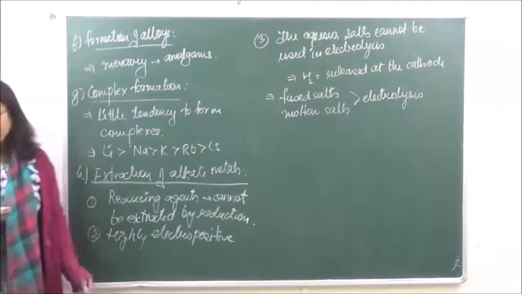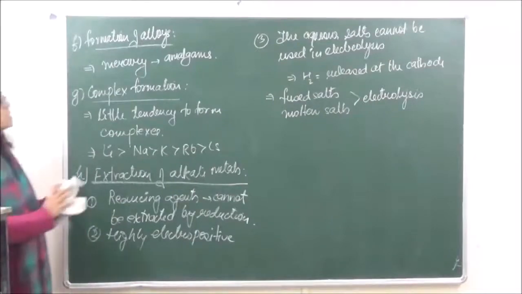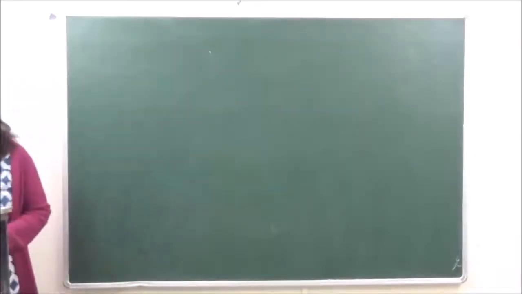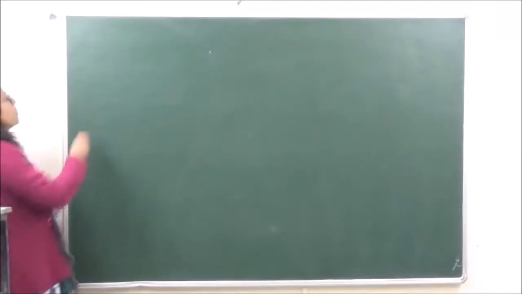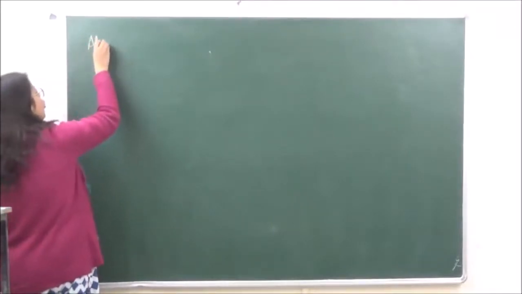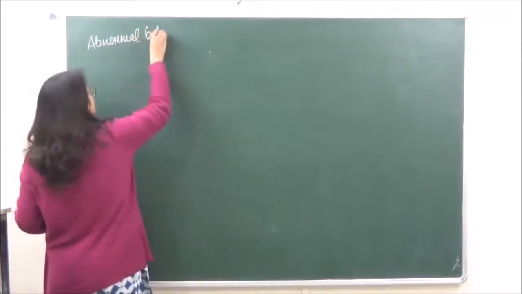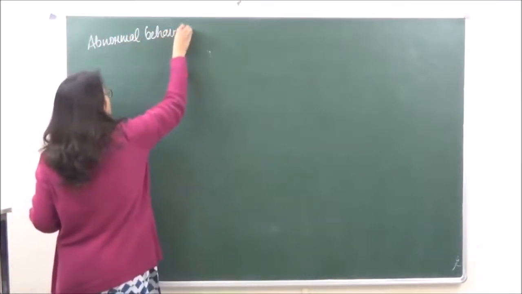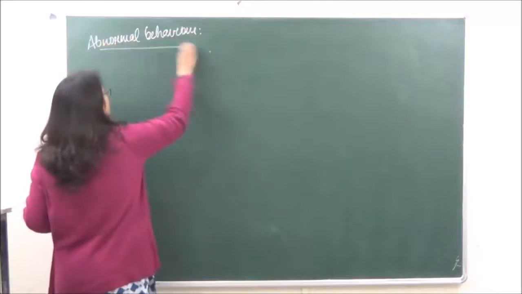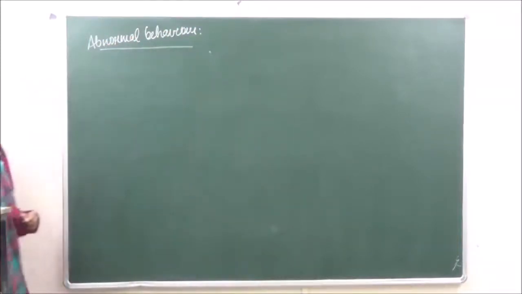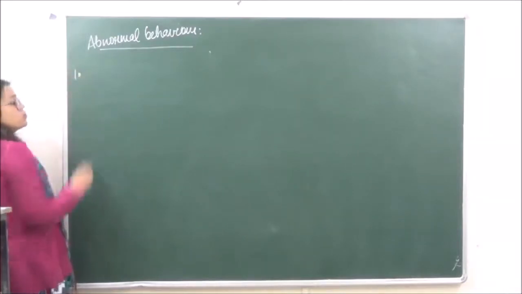These are the two comparative studies which we are going to discuss in this section. Alright, so lithium, being the first member of the family, shows abnormal behavior compared to the rest of the members of the family. Now what are the reasons? We already know what the reasons should be.